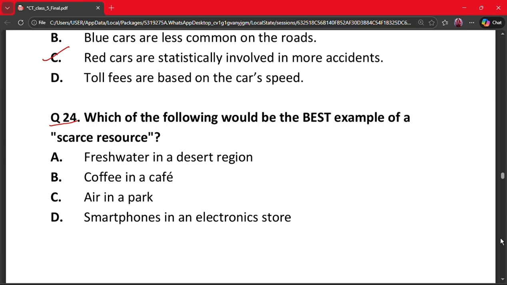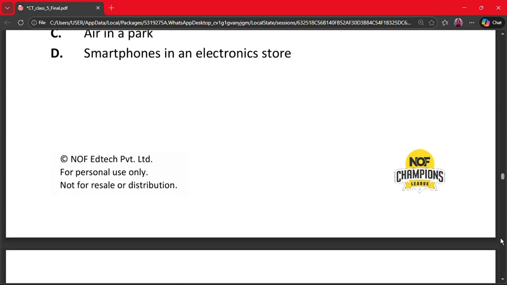Here the correct answer is option A. Why? Because fresh water is very limited in deserts, others are easily available. So the scarce resource is option A.